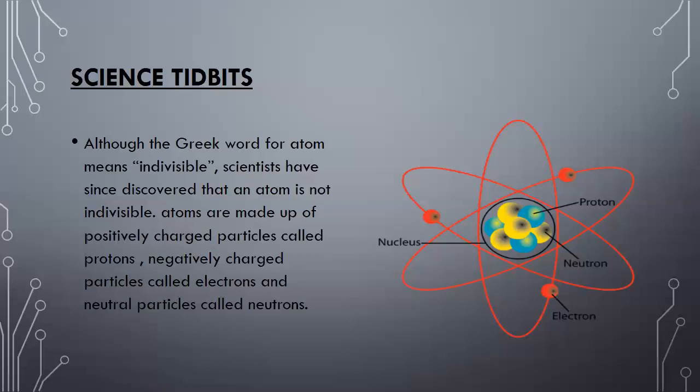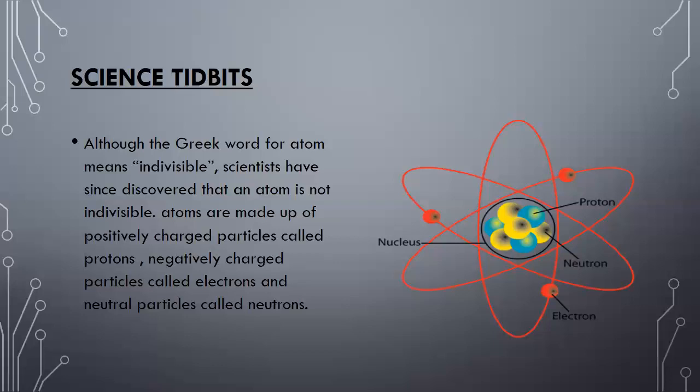There are many particles inside the atom, but out of these particles, three particles are called fundamental particles because these are the particles which are present in all atoms of elements. What are these fundamental particles?